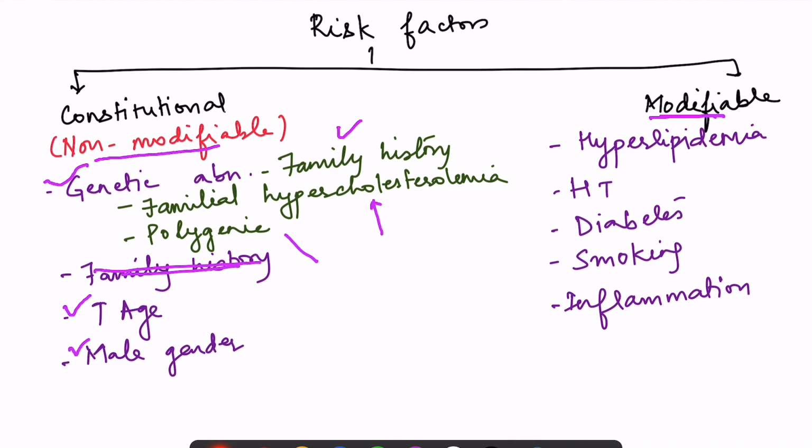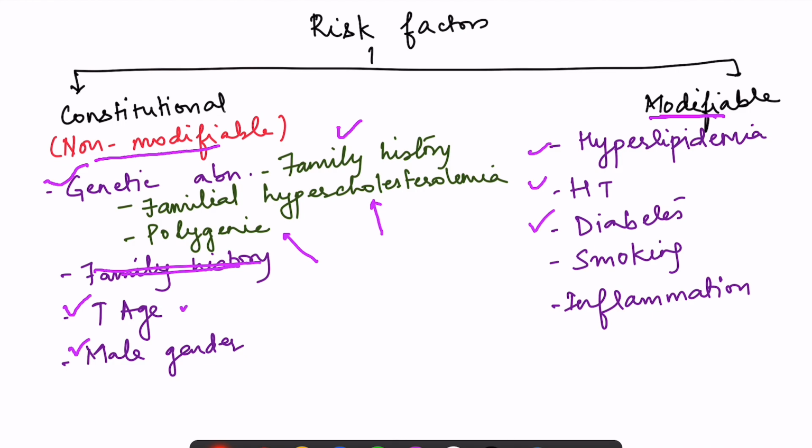Then polygenic. Polygenic means suppose there is a clustering of genes in the family which increase the risk factor for diabetes, hypertension, hyperlipidemia. So if there is clustering of genes for these conditions, then these conditions are themselves a risk factor for formation of atheroma. So that means there will be increased chances for atherosclerosis.